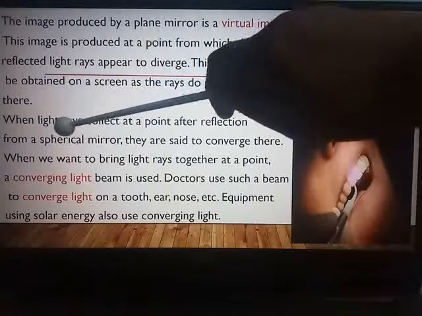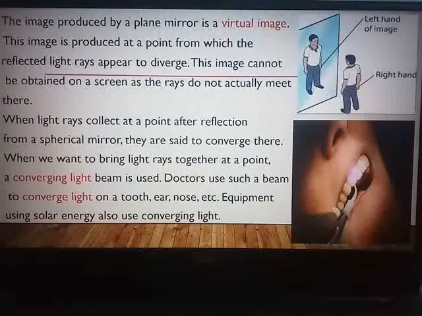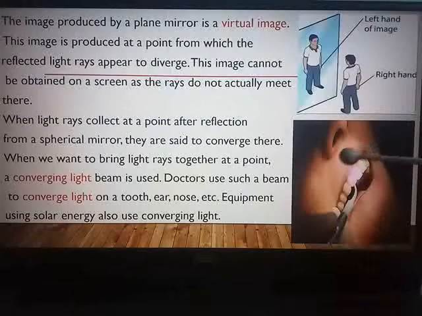Now, when light rays collect at a point after reflection from a spherical mirror, they are said to converge over there, and when we want to bring the light rays together at a point, a converging light beam is used. I have told you just now the equipments where you require the light rays to be concentrated at a single point. There you use a converging light beam. You can see it is used by doctors.